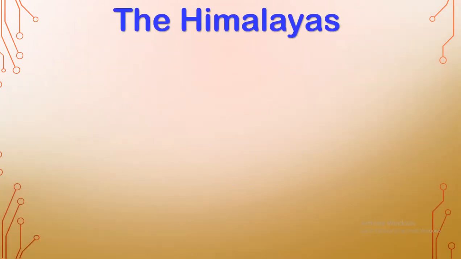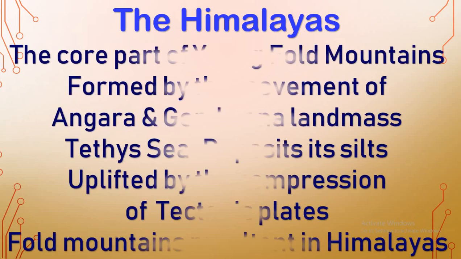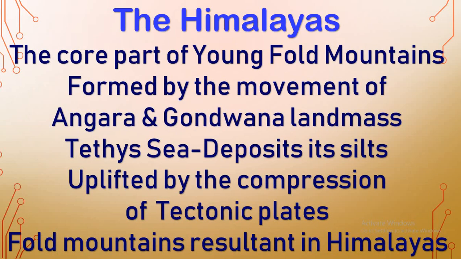The next, we are going to give importance to the Himalayas. How were the Himalayas formed? It is also called the core part of the fold mountains. Children, you know very well, the world was created long years ago. But when the world existed, the Himalayas didn't exist at that time.